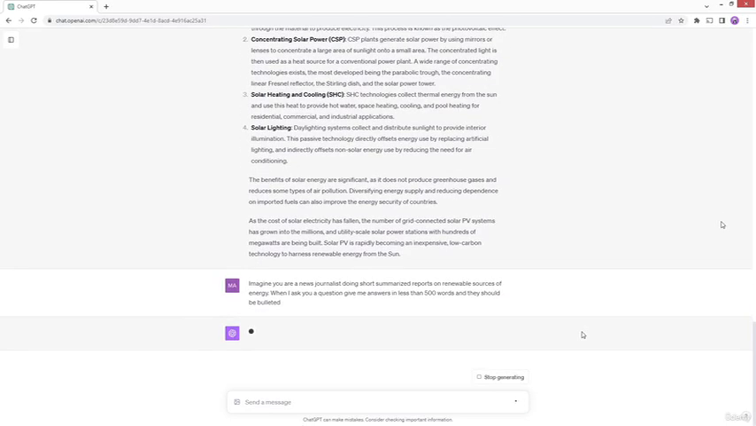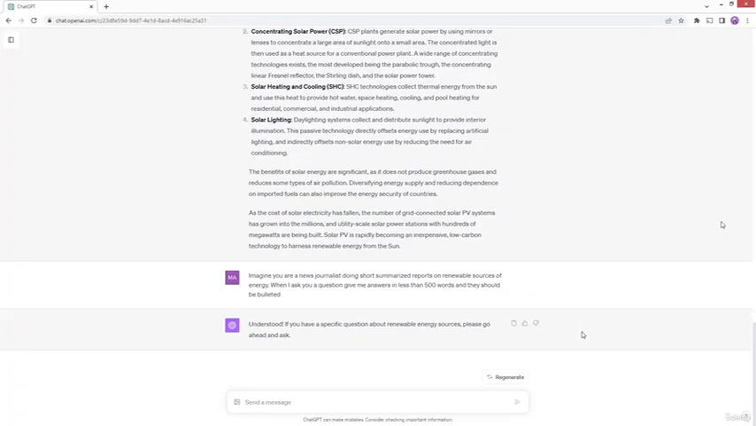I have set that context very easily for ChatGPT, so it knows what mindset I am coming from. And as you can see, it acknowledged that. It says, understood. If you have a specific question, go ahead. Now it has kept these details in its mind.